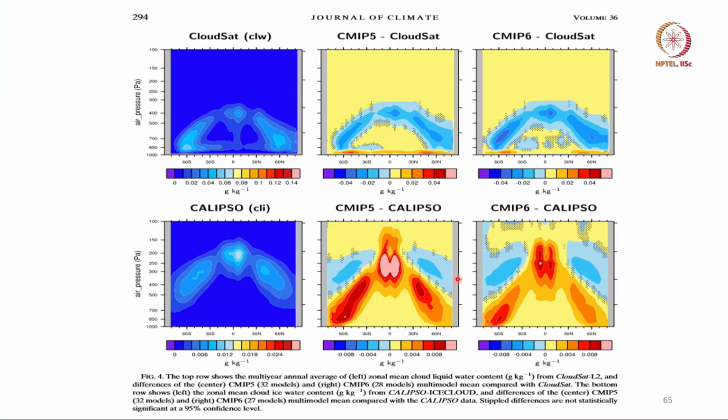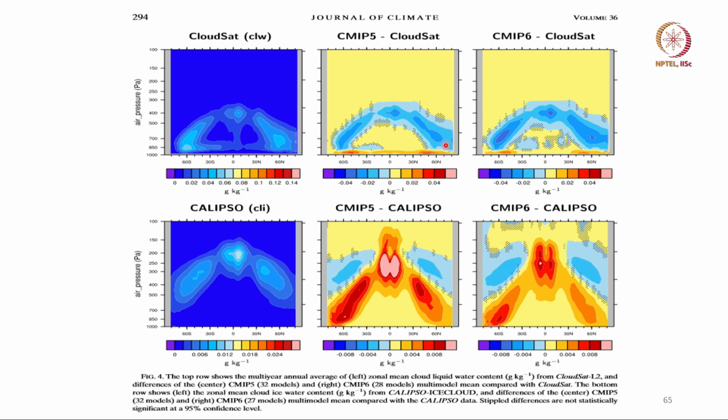And this is another comparison between CloudSat, another satellite which had a radar, and CMIP6 and CMIP5, and again one sees a negative bias here of cloud liquid water. This is not cloud fraction, it is cloud liquid water.